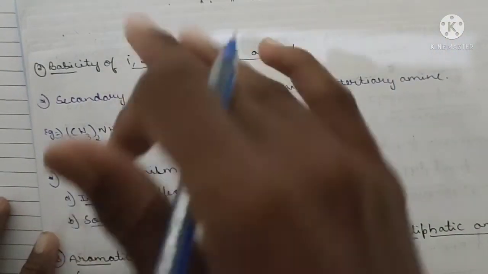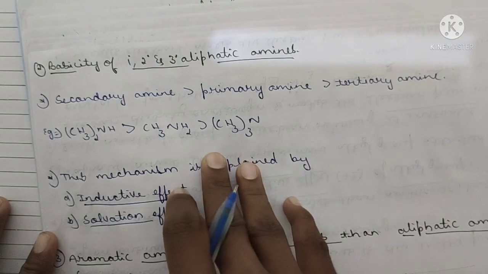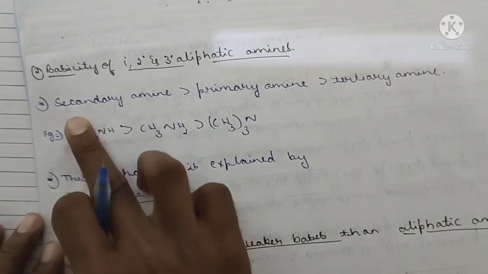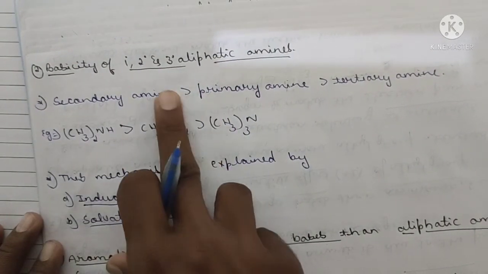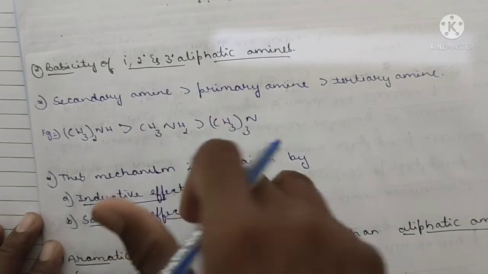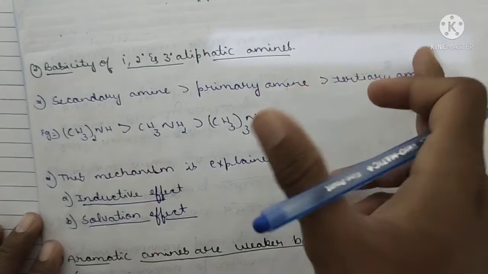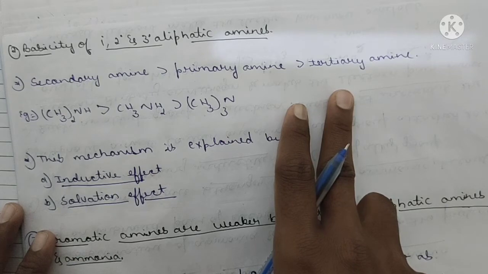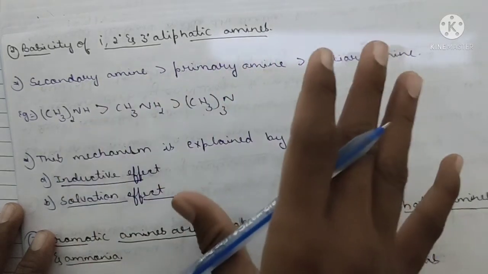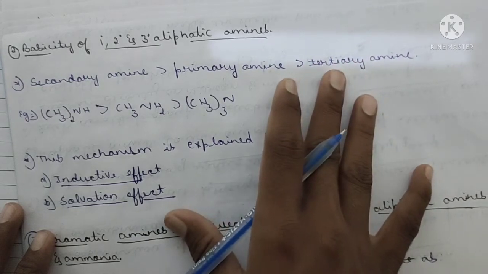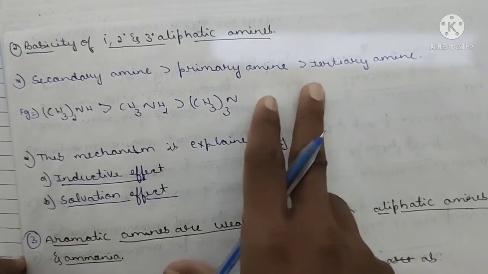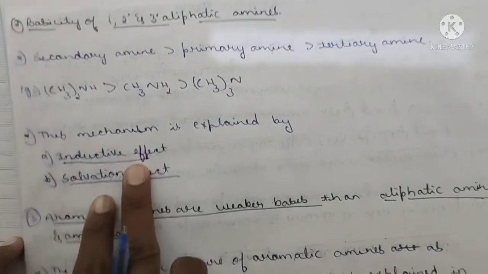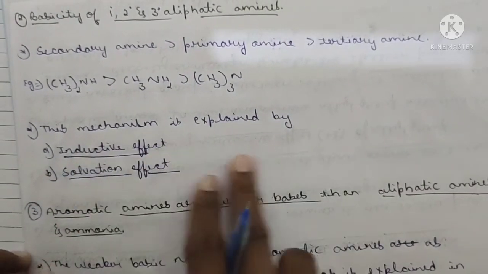So remember this much. In the higher classes, in the 3rd, 4th and 5th semesters, you will study in detail what this inductive and solvation effect is. A secondary amine has greater basicity than the primary amine. Primary amine has greater basicity than the tertiary amine. I have told you before studying the reactions of amines that tertiary amines won't play a role with nitrous acid. If you are new to this video, first go and watch that video. So that's why tertiary amine is less basic than the primary amine. This is explained by the inductive effect and solvation effect.